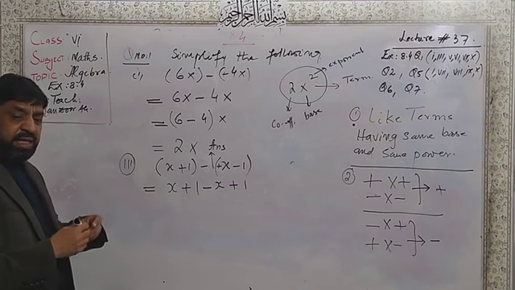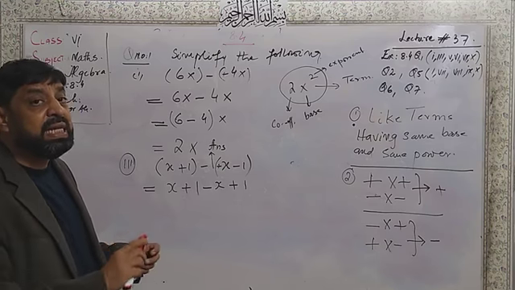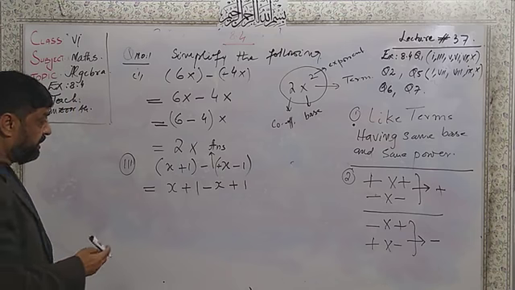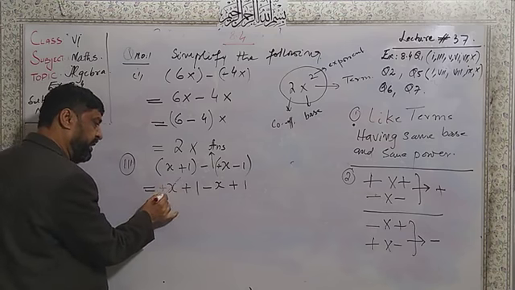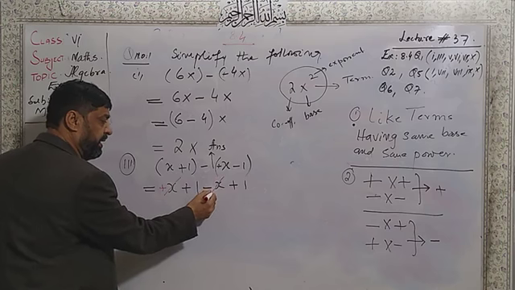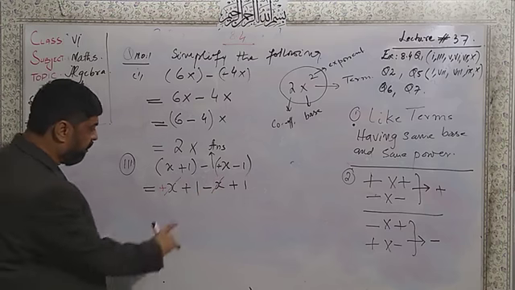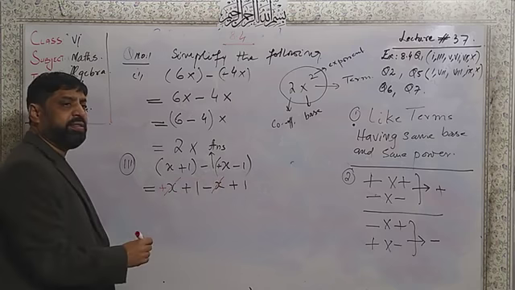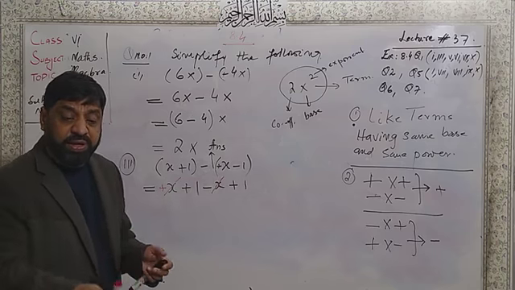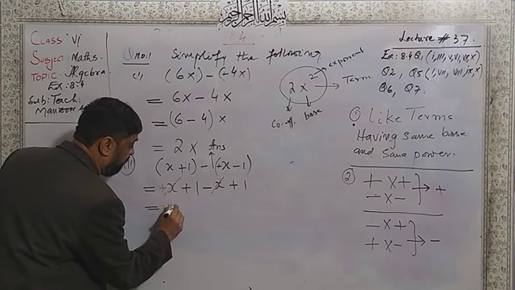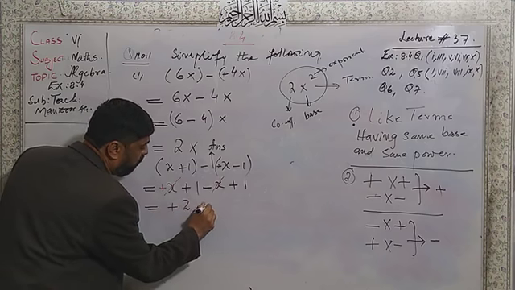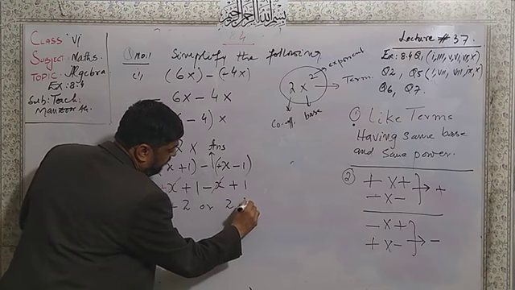And after that, the like terms will be cancelled or added. Here the plus x will be cancelled by the minus x. And these are the numbers plus 1 and another plus 1. We will write plus 1 plus 1. It will be equal to plus 2 or only 2. No problem. Here, this is the answer.